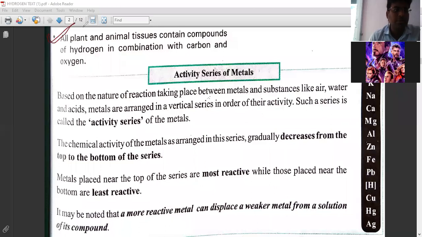Next point is, all plant and animal tissues contain compounds of hydrogen in combined form, along with carbon and oxygen. Our plant and animal tissue is made up of carbohydrates and fats, which are organic substances. So hydrogen is the main element of that. So write this point also, then I will explain the next one. This is the last form of the occurrence.